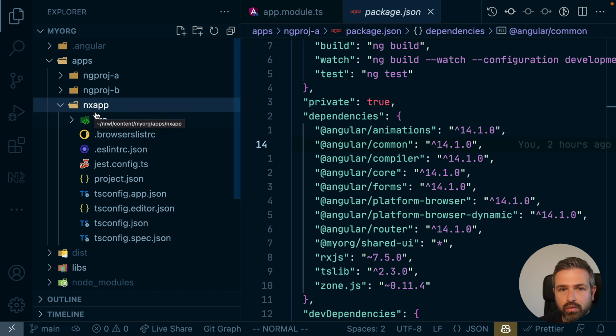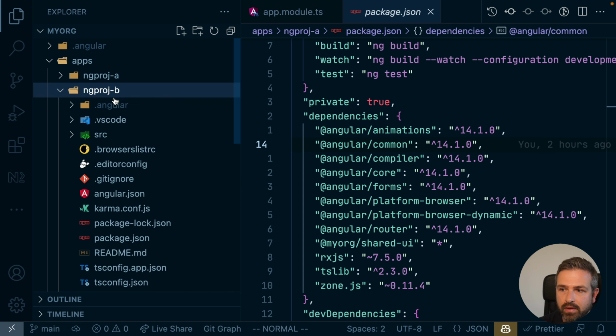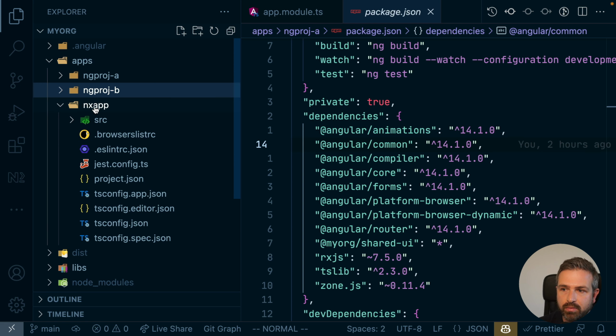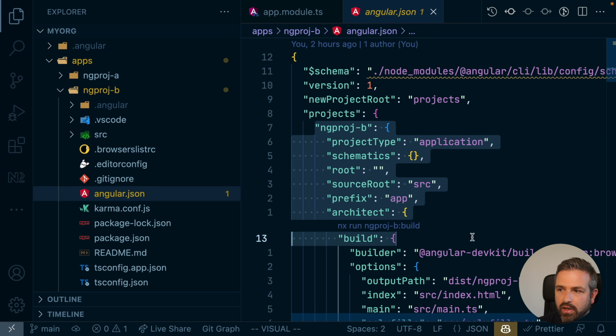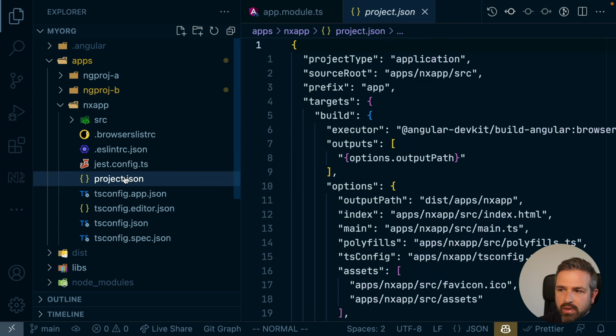Now, one thing you could do is actually just go ahead, create a new Nx-based app, so an nx-app here, such that you get all the configuration files you need, and then basically copy over the source folder into that app from the original one, and also make sure that you copy over things like the angular.json config here into the project-specific config here.